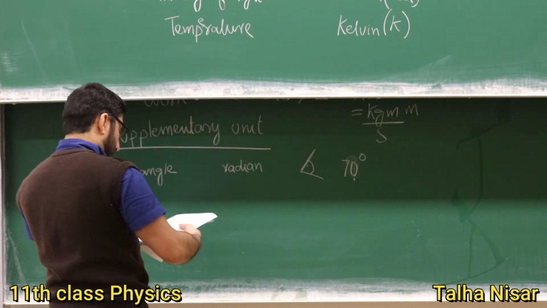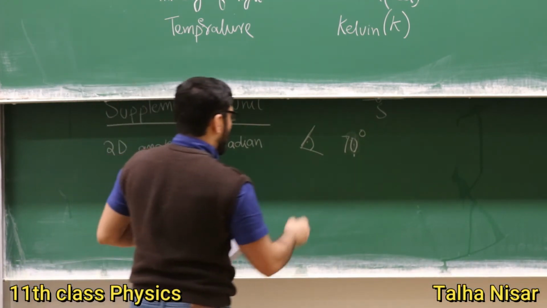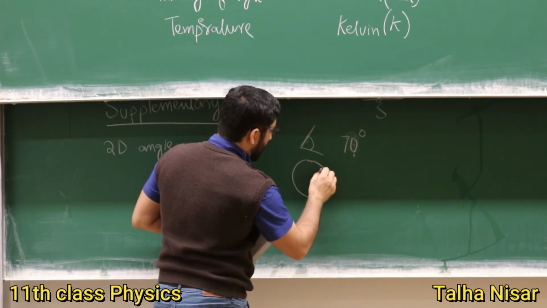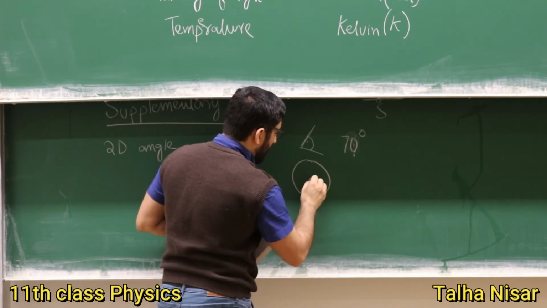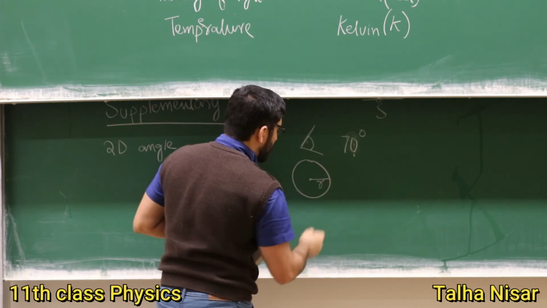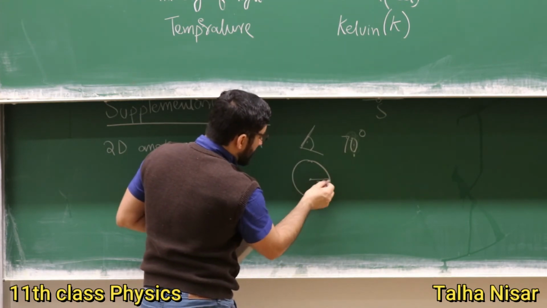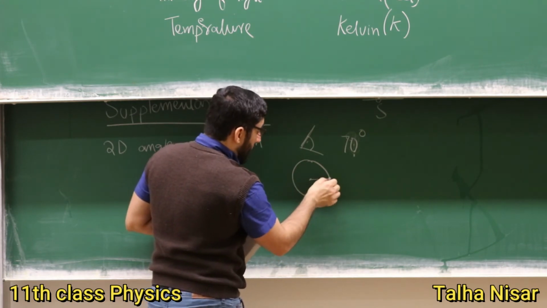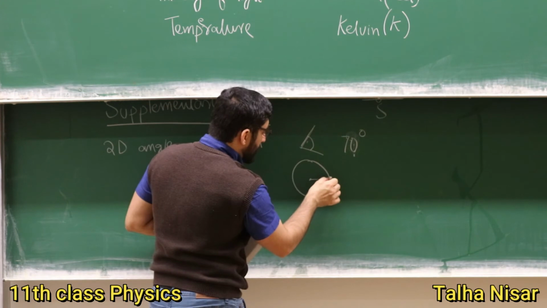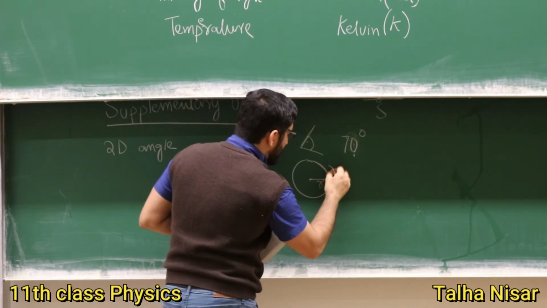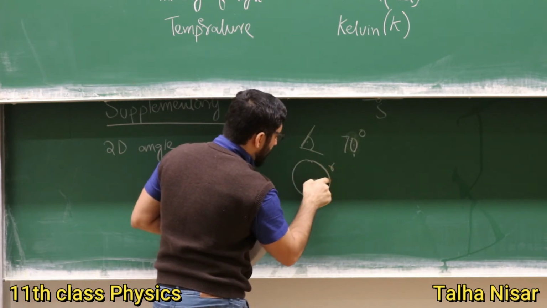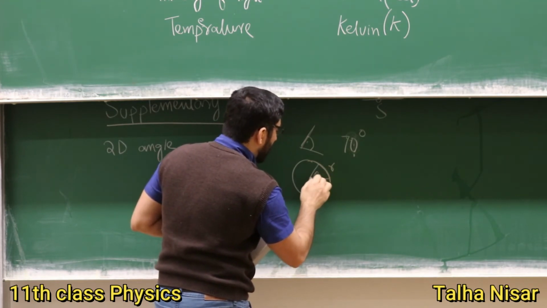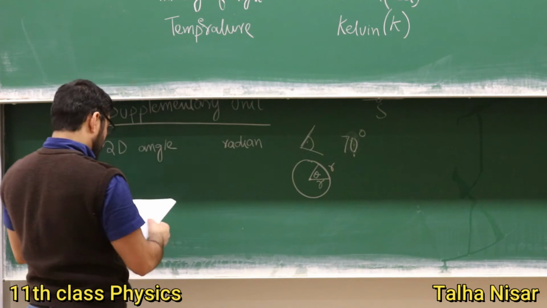What is radian? So for example, we have a circle, and R is the radius. So we increase the angle with respect to this radius, and when we come to the arc which is equal to the radius, this angle is called 1 radian.